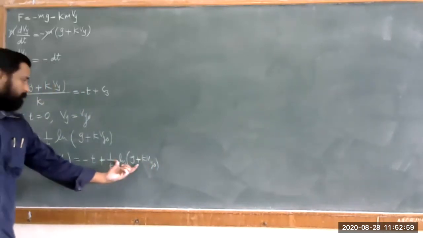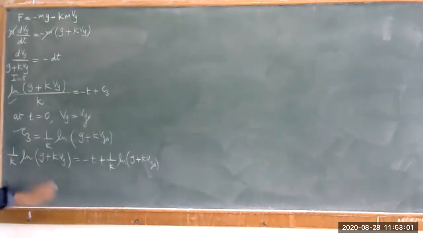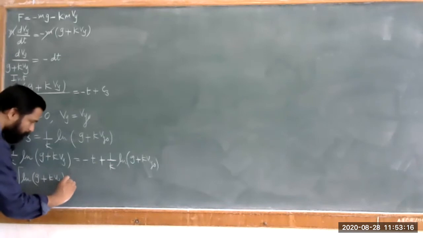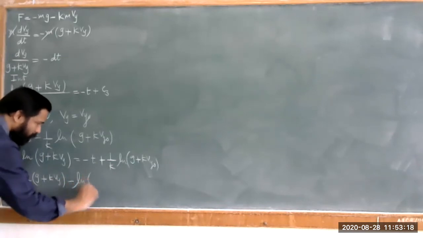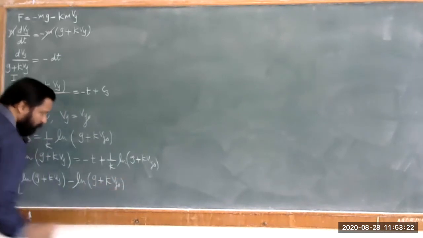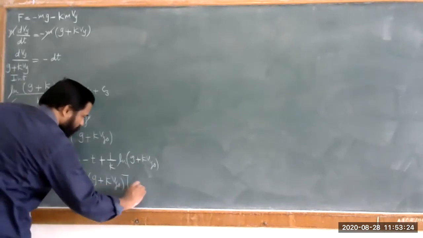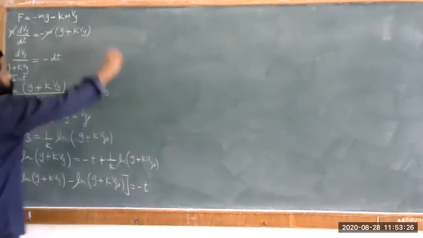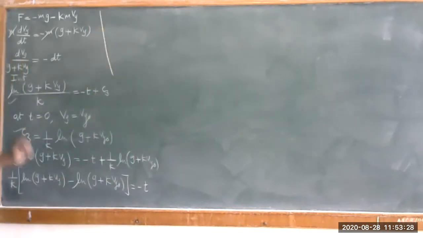So transfer this term to the LHS. Take 1 upon k common. So this 1 upon k into ln of (g plus k Vy) minus ln of (g plus k Vy naught) is equal to minus t.